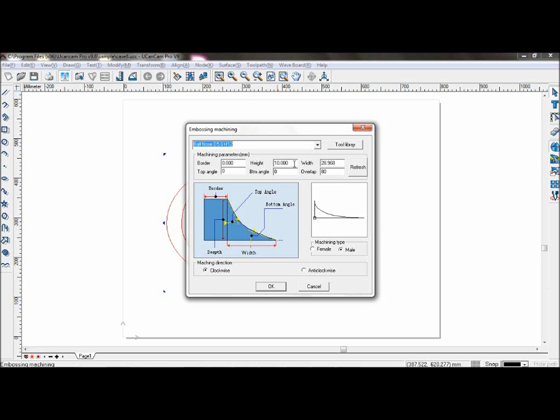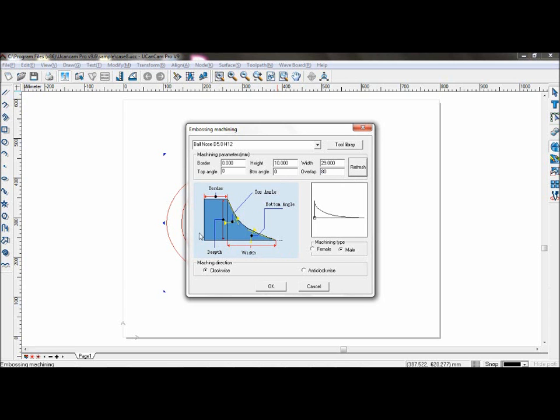Width is the width of the toolpath. Set that at 29. Top angle is the angle formed by the vertical direction and the tool when it is entering the material. Bottom angle is the angle formed by the horizontal direction and the tool when it is entering the material. You can set top and bottom angles at 0 respectively, and set overlap ratio to 80.